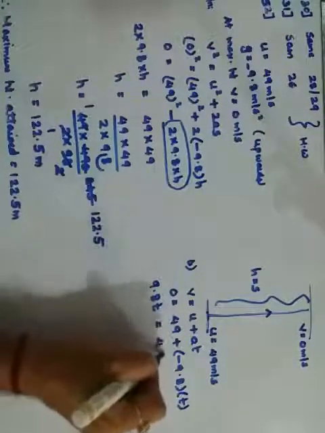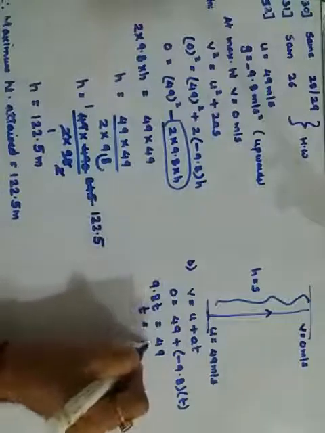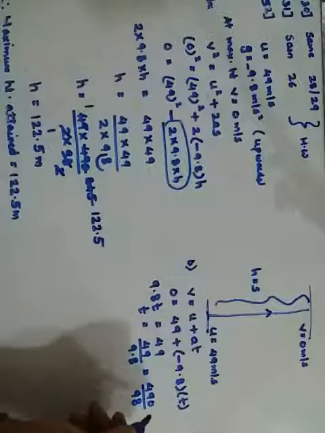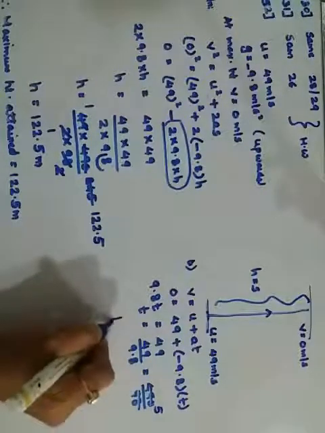Take the negative part on this side: 9.8 t is equal to 49. Therefore t is equal to 49 upon 9.8. When I shift the decimal, it becomes 490 upon 98, which is 5. Therefore t becomes 5 seconds.